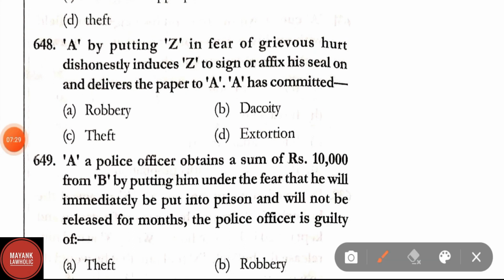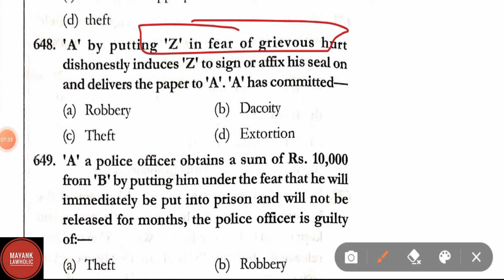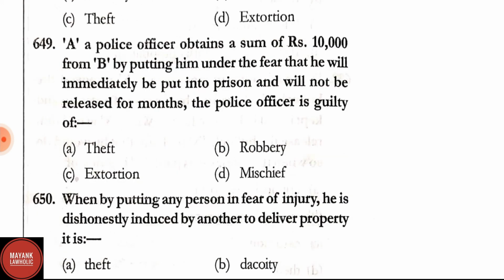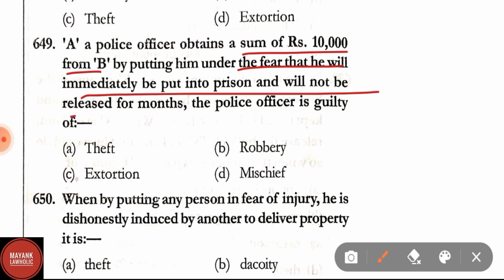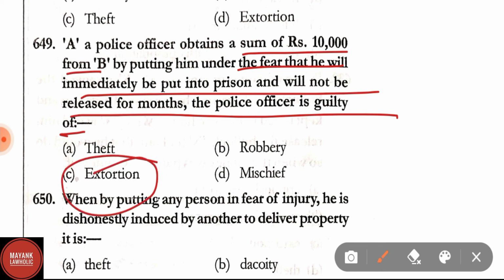Question number 648. A, by putting Z in fear of grievous hurt, dishonestly induces Z to sign or affix his seal on and deliver the paper to A. A has committed offence of extortion. Question number 649. A police officer obtains a sum of rupees 10,000 from B by putting him under the fear that he will immediately be put into prison and will not be released for months. The police officer will be guilty of extortion.